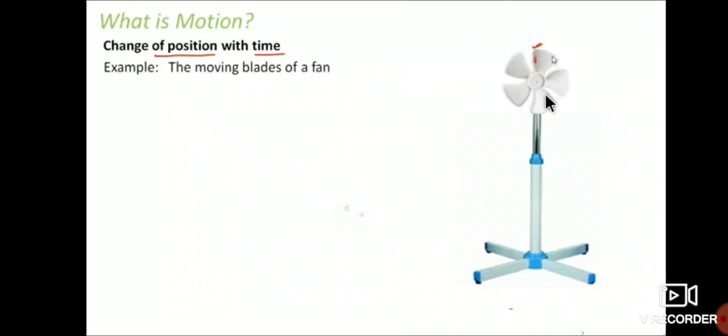For example, take the table fan here. If you switch on the fan, it will change its position. It is continuously rotating. When you switch on the fan, it will rotate like this, and once again it comes to the original place. Like that, it continuously changes its position with respect to time.